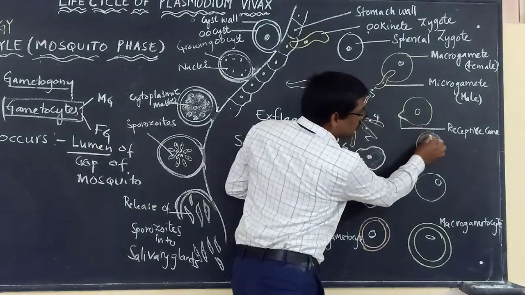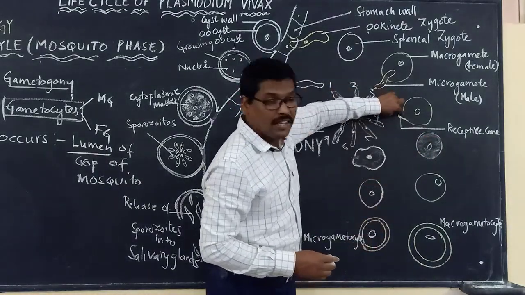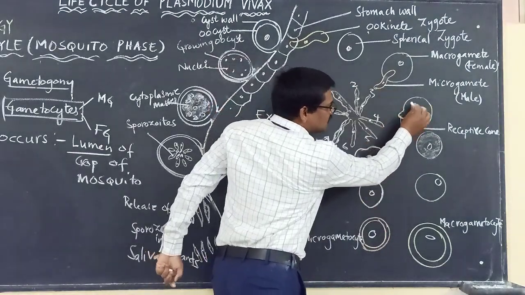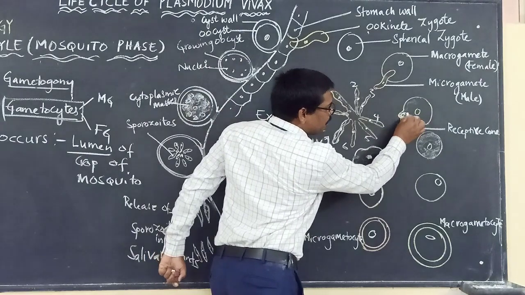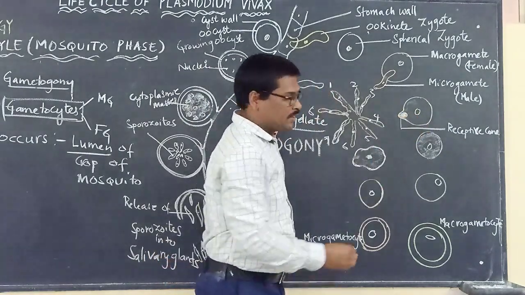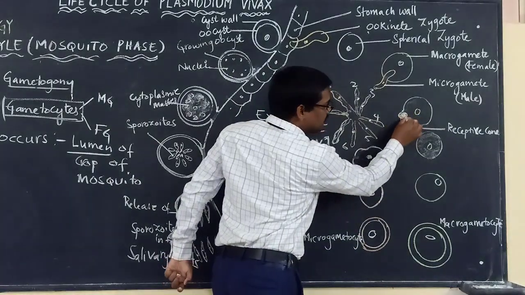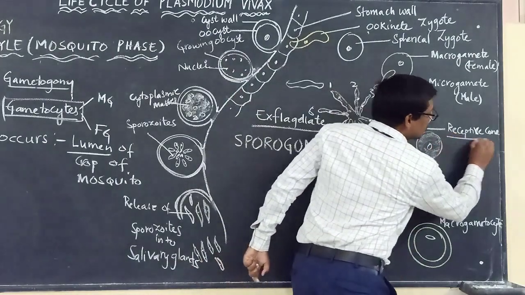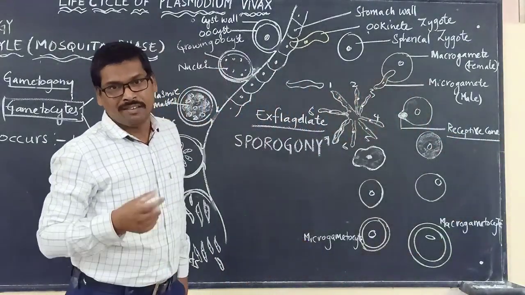Completely it will be moving towards one region, and here it forms a receptive cone. As the complete cytoplasm comes here, the nucleus will also be present here. The cytoplasm and the nucleus are present at one point of the cell to form what? The receptive cone.